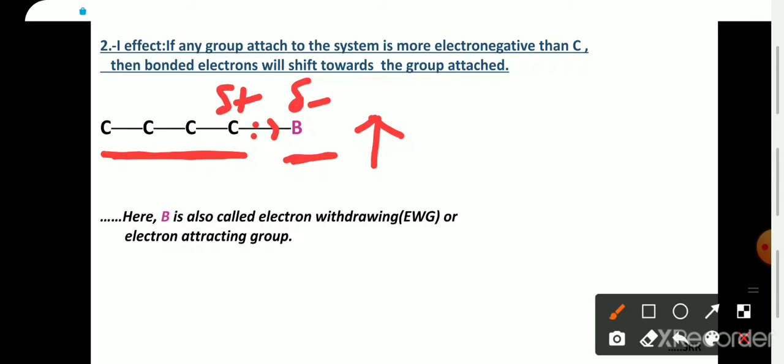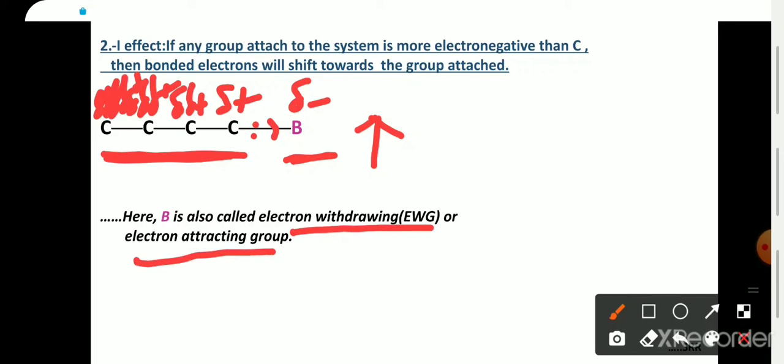As I already told you, inductive effect is distance dependent. So the second carbon will gain a delta positive charge, the third carbon will gain a delta positive charge, and the fourth carbon will gain a delta positive charge. And after the fourth carbon, the inductive effect is almost negligible. Here B is also called the electron withdrawing group or electron attracting group, as electrons are coming towards this B.